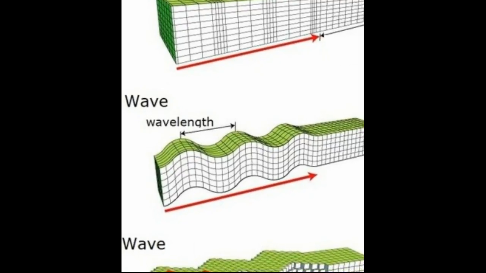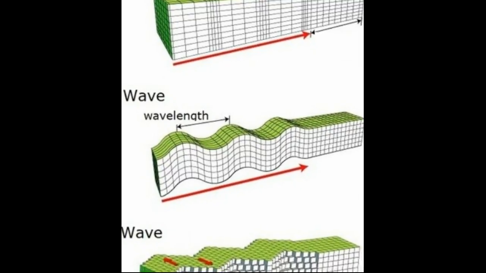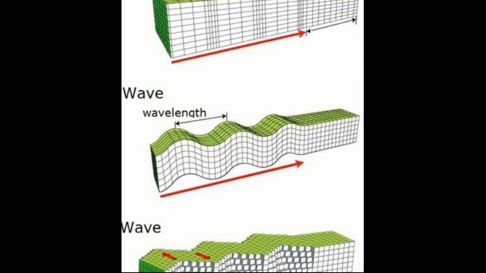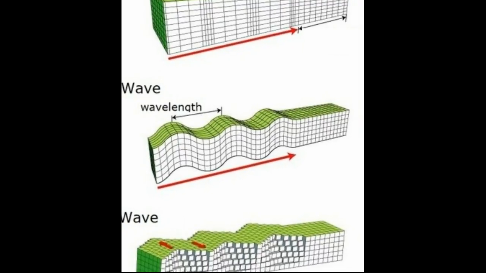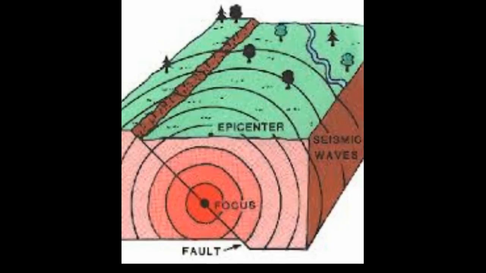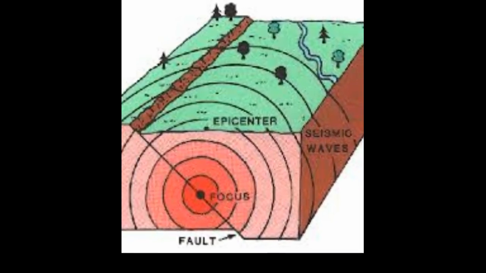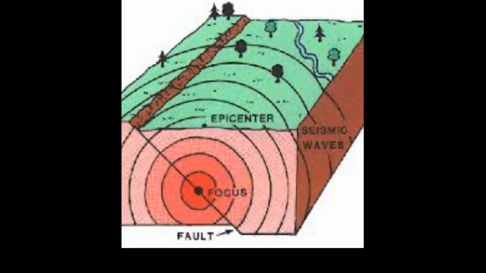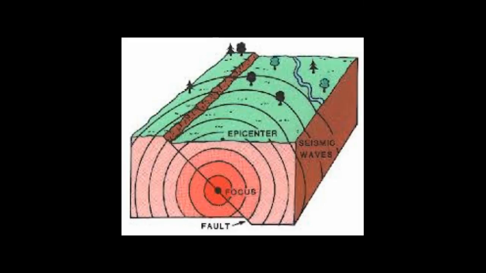The underground water system is naturally disturbed by such movements. Where do most earthquakes occur on the earth? Most earthquakes occur along the edges of the oceanic and continental plates.